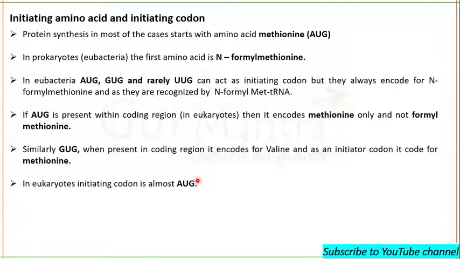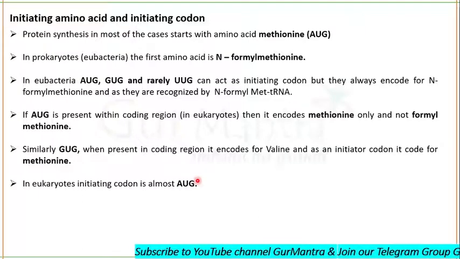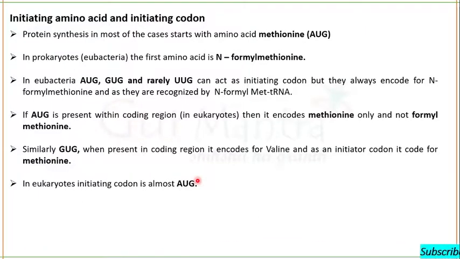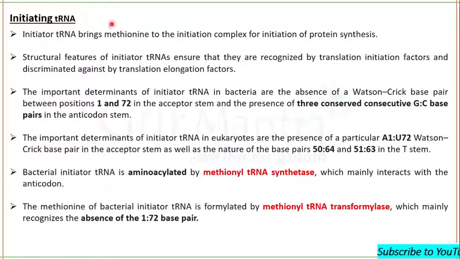So in eukaryotes, the initiation codon is AUG. Now you get what the initiation codon is in case of prokaryotes: mostly AUG, sometimes GUG, and rarely UUG. What is the initiating tRNA now?